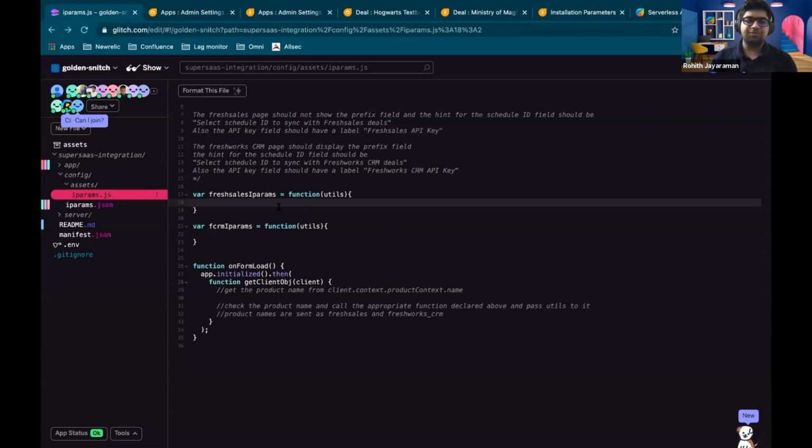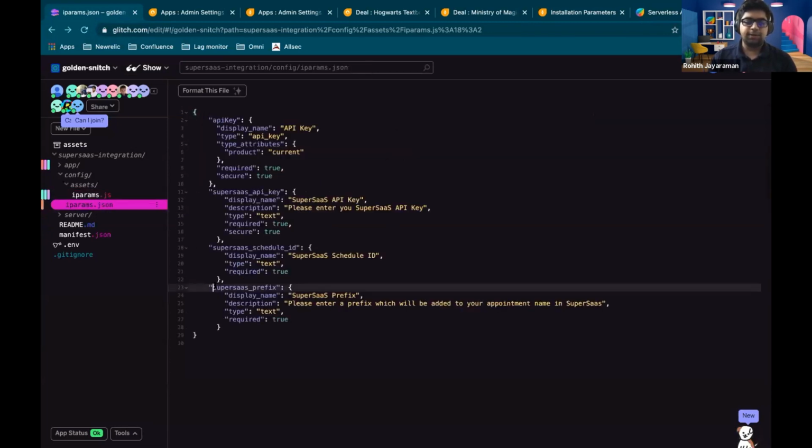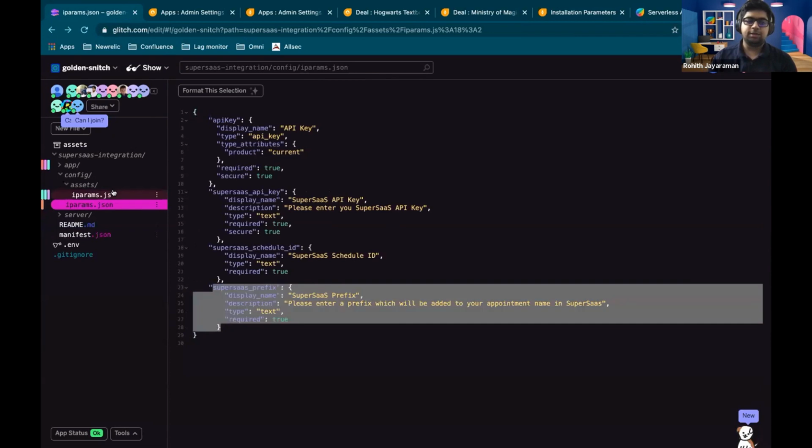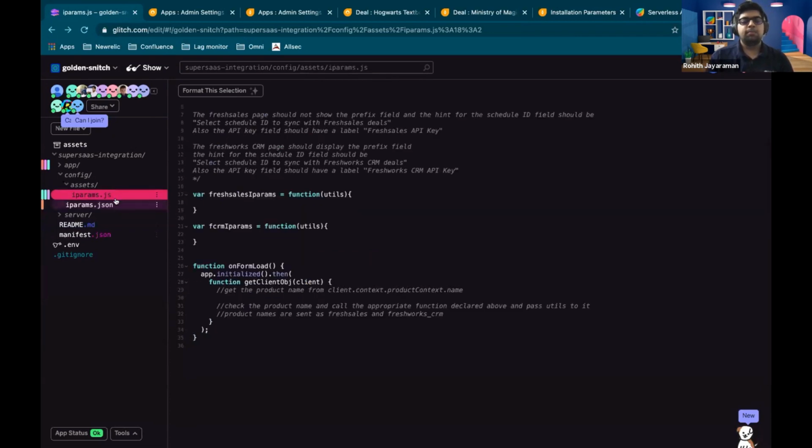So can you just go ahead and make sure that the prefix field is not shown. This field should not be shown in Freshsales. And you need to change the description for the API key field as well as the schedule ID field.